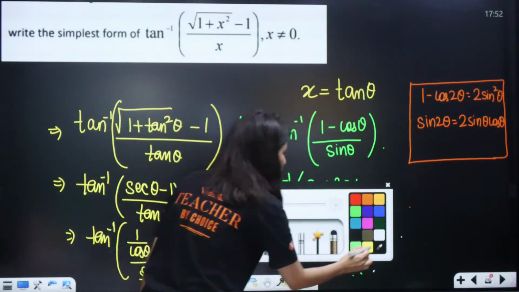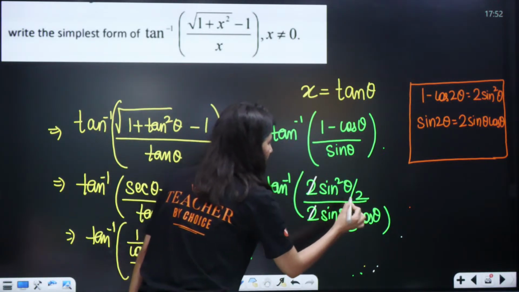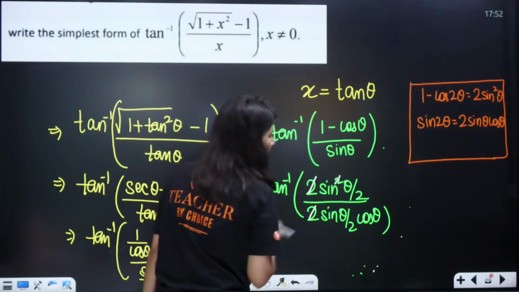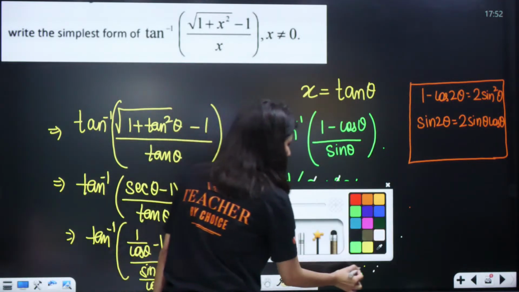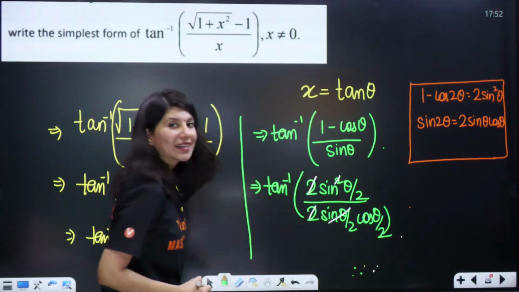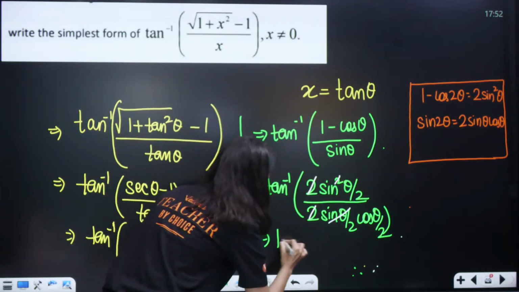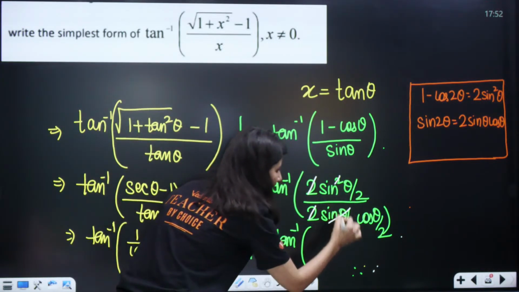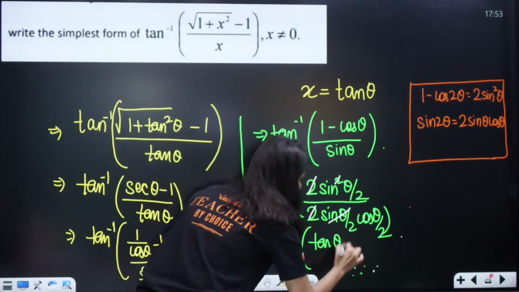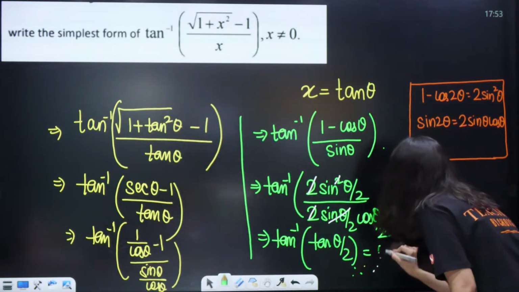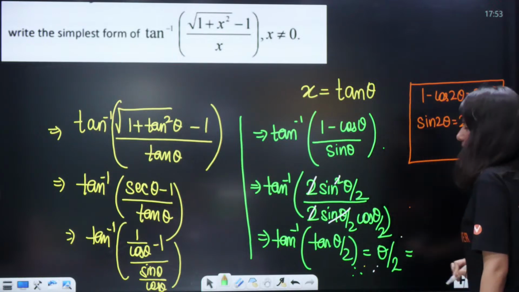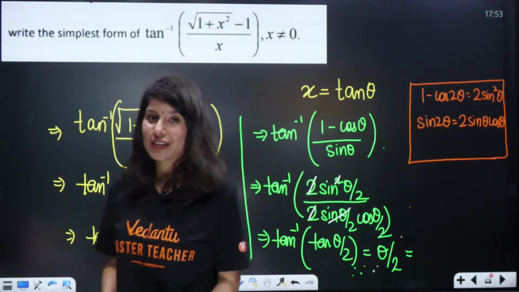Now I am going to cancel the terms. 2 cancels, one sin theta by 2 gets cancelled. So this is going to be tan inverse of sine by cos, tan theta by 2. Tan inverse tan theta by 2 is theta by 2. So this is your final answer, which is theta by 2.